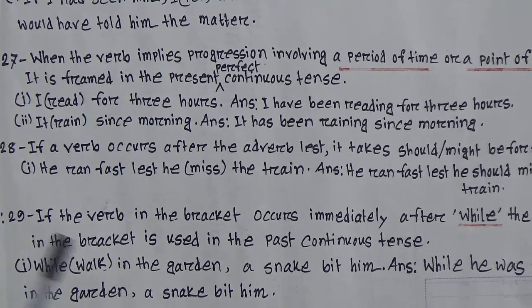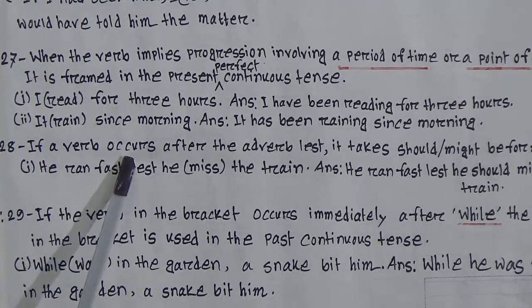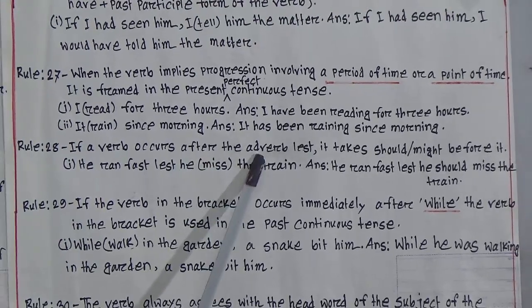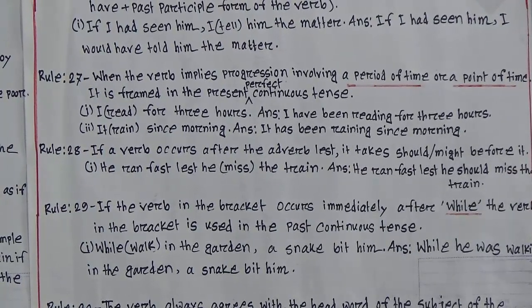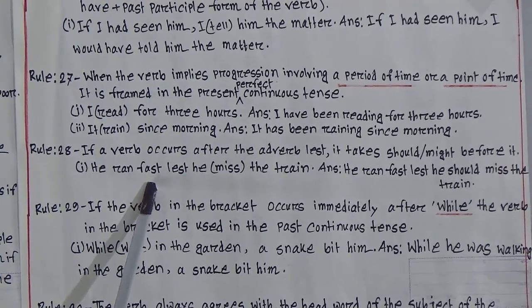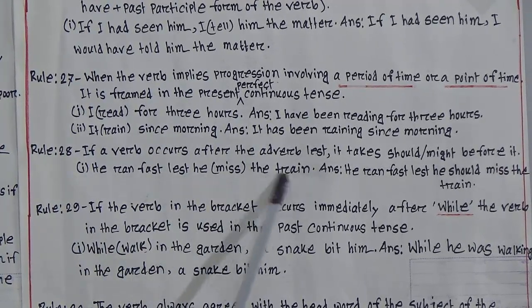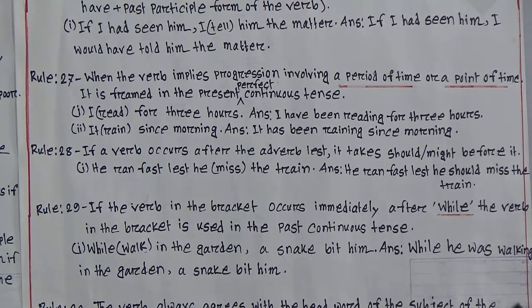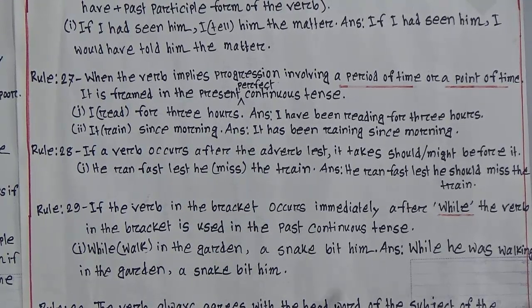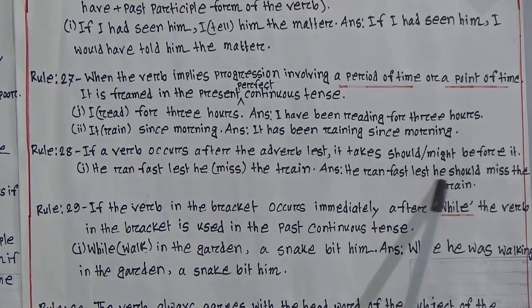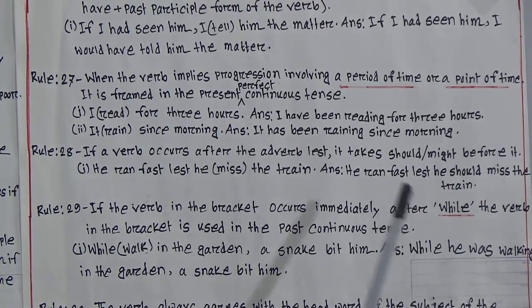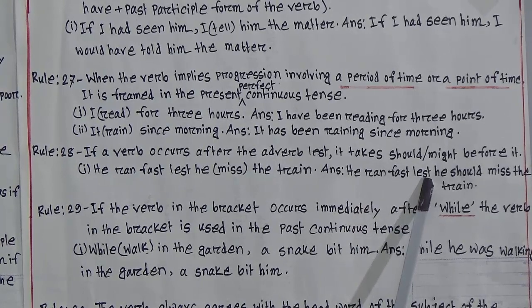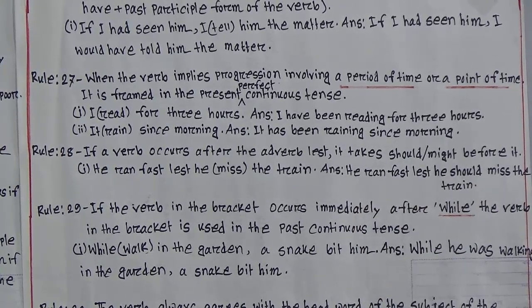Rules number 28. If a verb occurs or comes after the adverb lest, it takes should or might before it. He ran fast lest he missed the train, missed is in bracket. So now we will look at the correct sentence. He ran fast lest he should. So look here, should is used here. This is the rule. He ran fast lest he should miss the train.